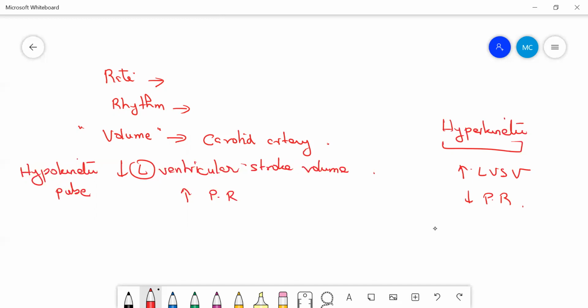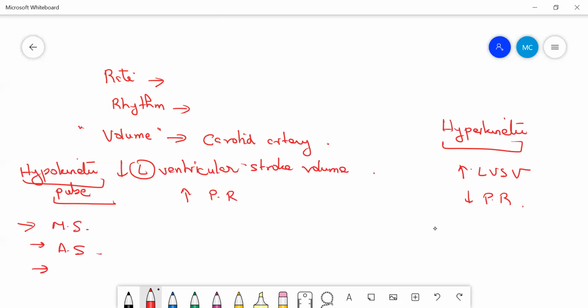So what can be the reasons of hypokinetic pulse? Why will the stroke volume from the left ventricle decrease? Maybe due to any sort of stenosis. Whenever there is a stenosis, that can lead to a decreased left ventricular stroke volume. What stenosis? It can be a mitral stenosis, it can be aortic stenosis.